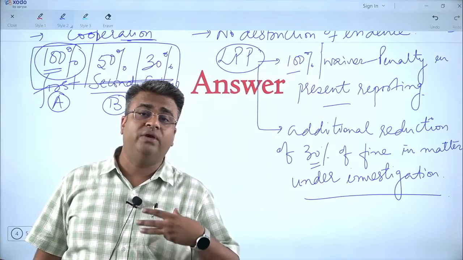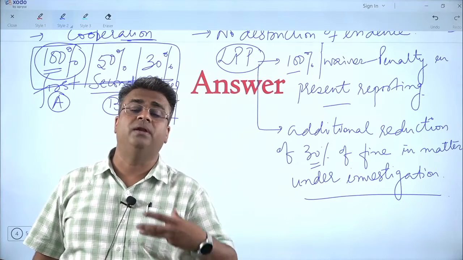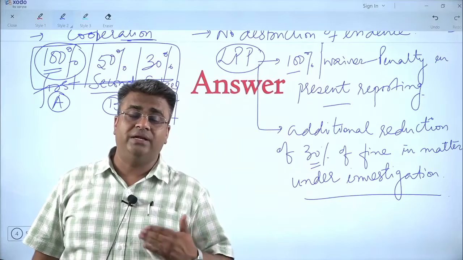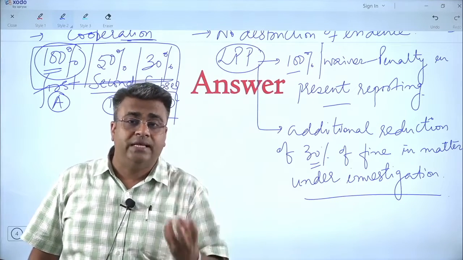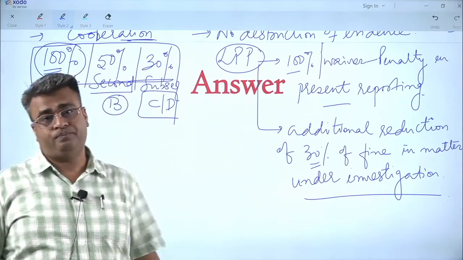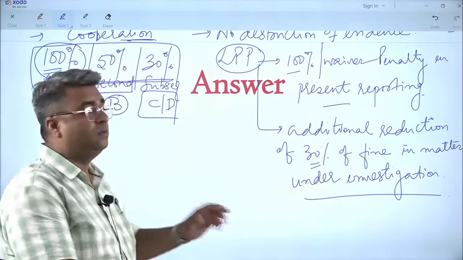So this is a kind of incentive so that matters will be reported on time, so that there won't be serious impact upon the competition. So this is one of the things which has taken place right now.